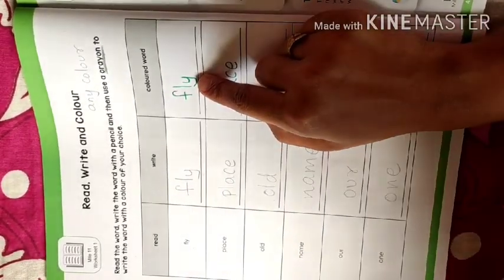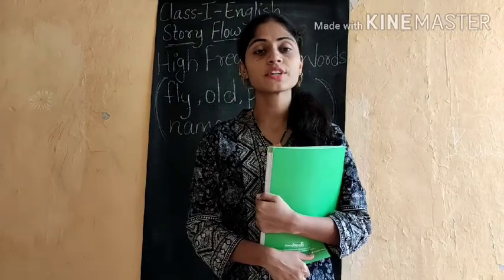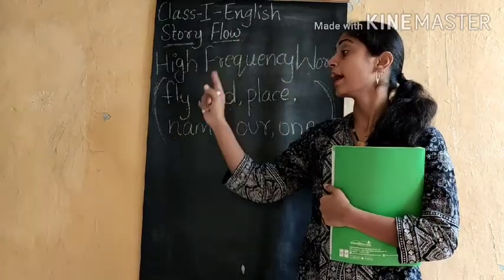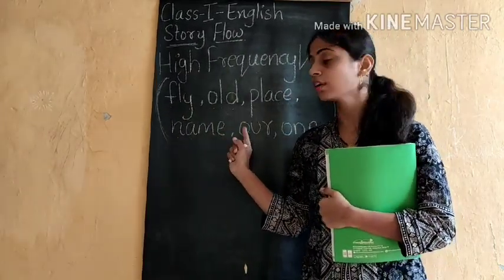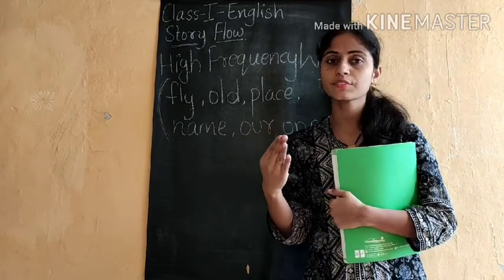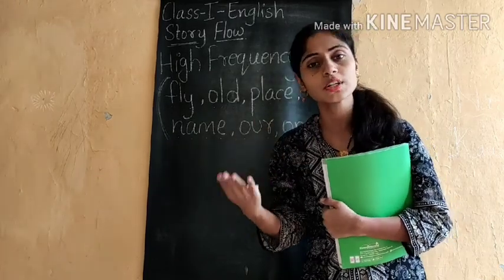Okay, children? So these were both the worksheets which you can do, the story flow and the worksheet for high frequency words. Try repeating with the alphabets itself, so that you will be able to pronounce the words carefully.